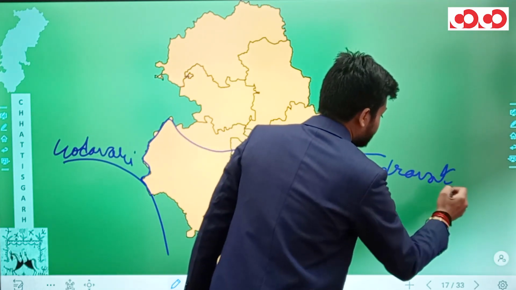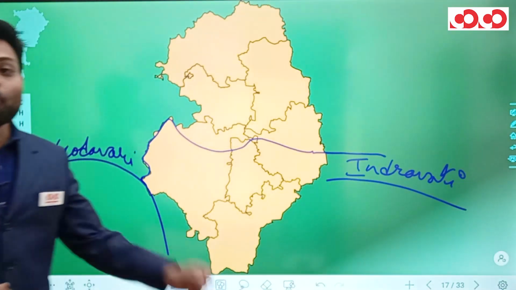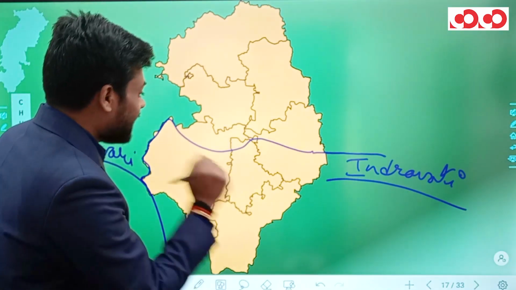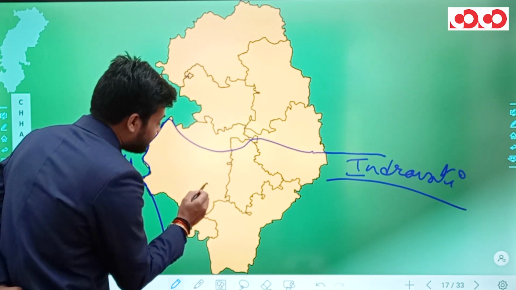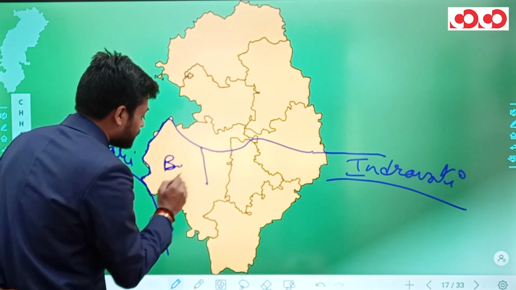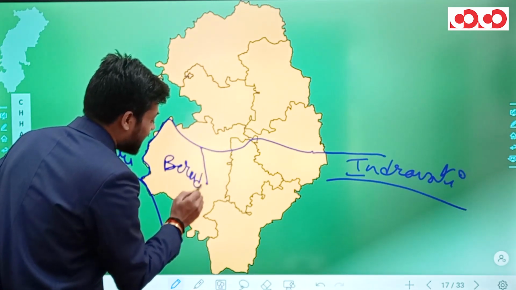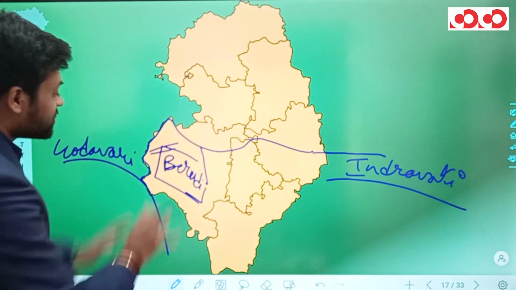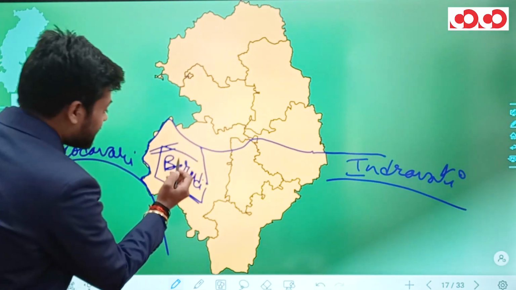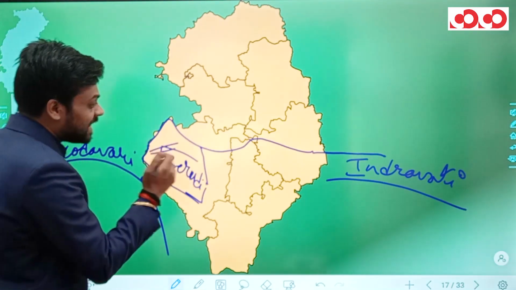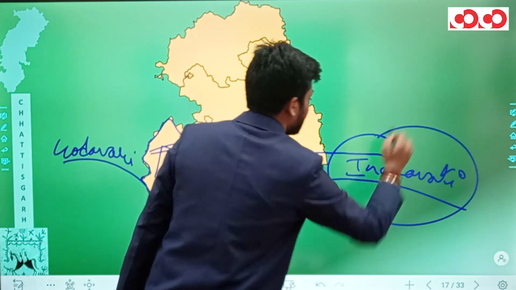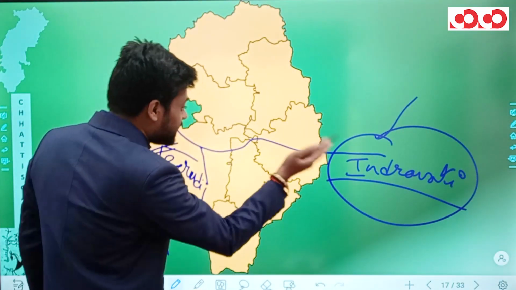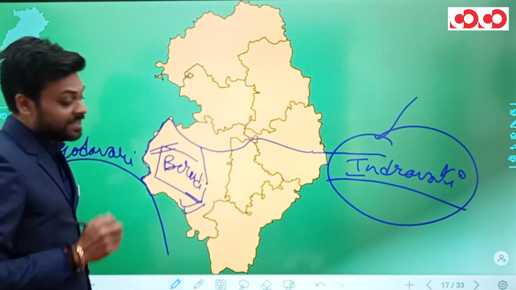So this is river Godavari and this is river Indravati. River Indravati originates from Munger Hill in the Kalahandi district of Odisha. Now, there is this river Berudi, which originates from the Bijapur district of Chhattisgarh, and it happens to be a left bank tributary of river Indravati.